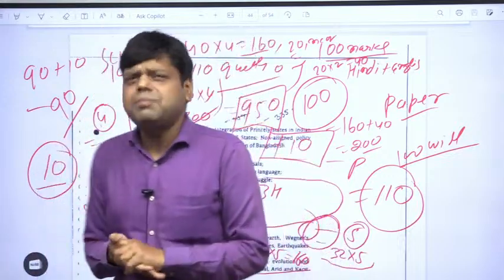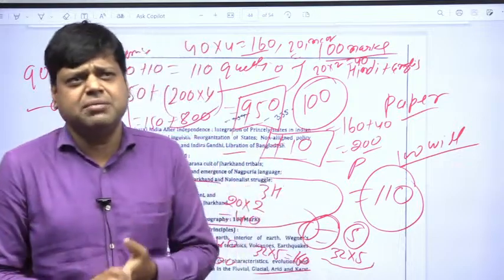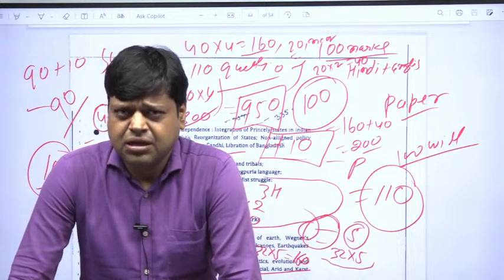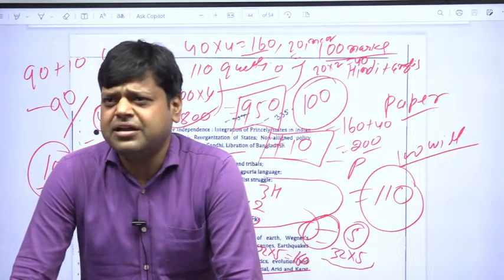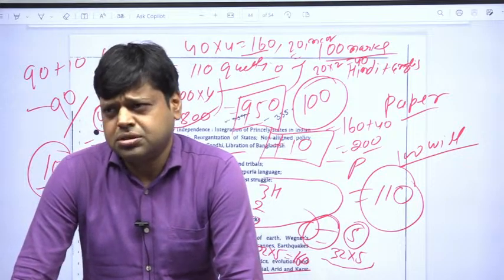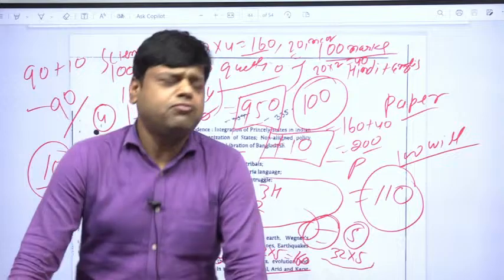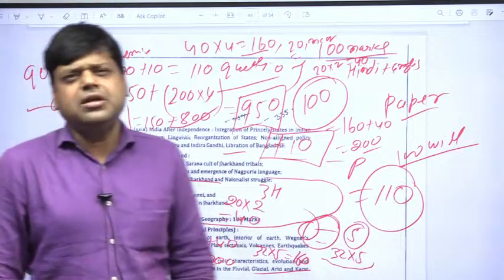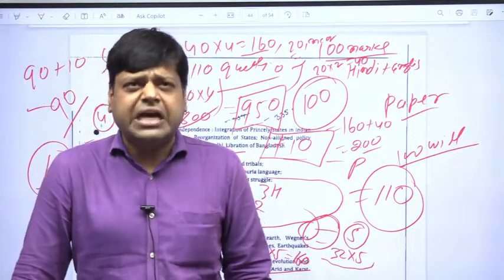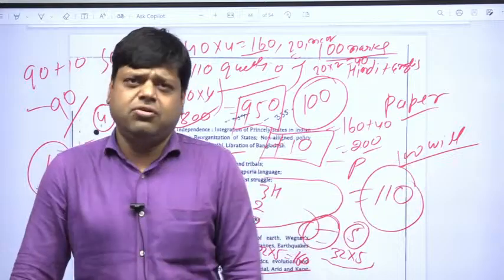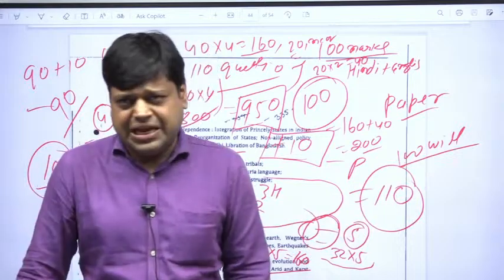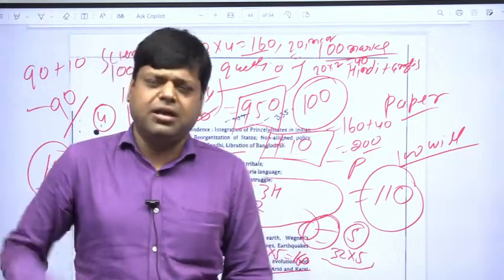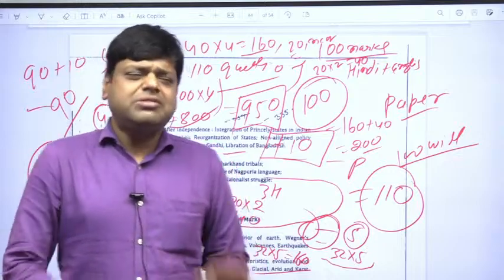Suppose that you qualify the mains examination. Suppose that in a certain year there are 200 posts for the civil service examination. So after the mains examination, 200 into 2.5 will be equal to 500. 500 aspirants will be called for interview, and ultimately 200 will be selected. So in the interview, 2.5 times the number of posts attend the interview process. So this is the complete picture.